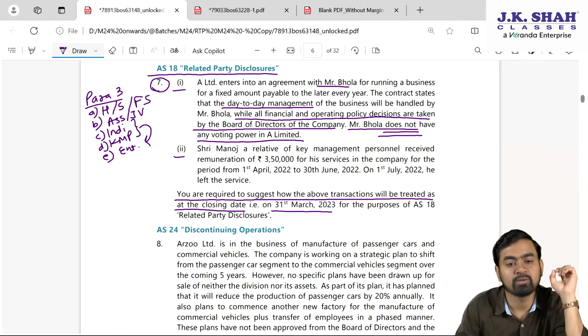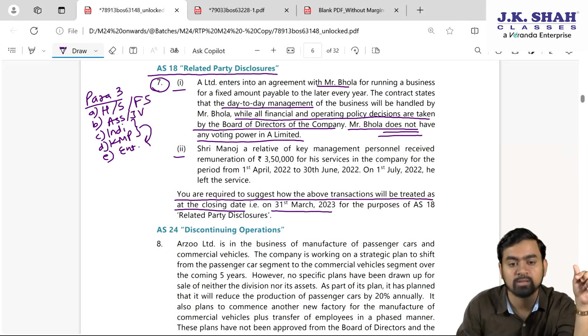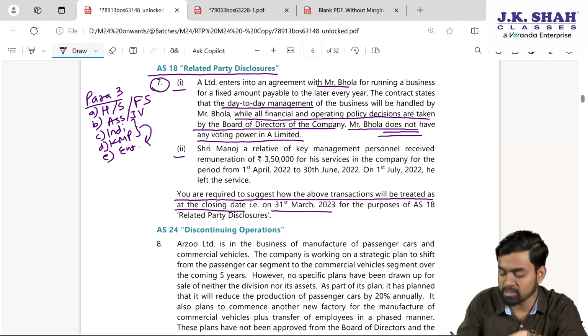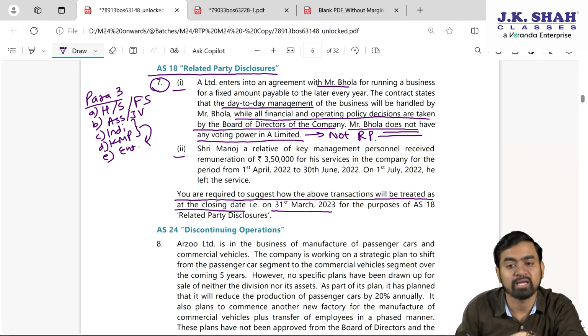So here if you confirm, out of these 5 heads, Mr. Bhola, you can say an individual, but that individual, Mr. Bhola, is not controlling any financial or operating policy. Even he doesn't have any voting power in the company. So logically speaking, can I say Mr. Bhola is not a related party as per para 3 of AS 18.